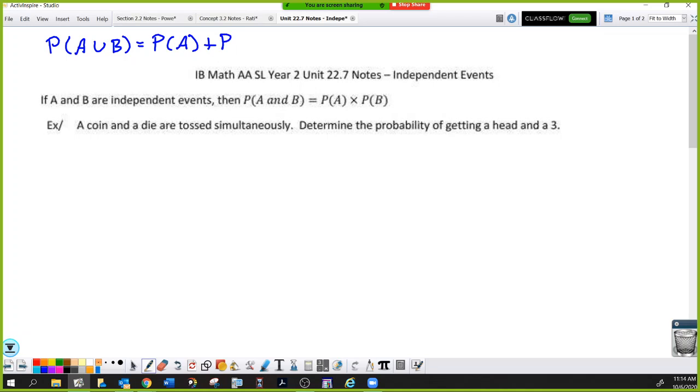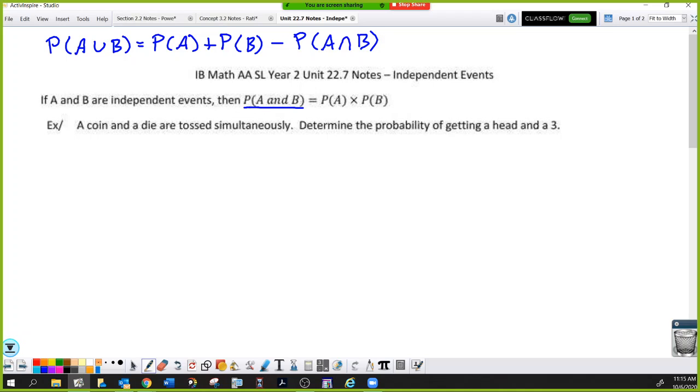So wait, what is the other meaning again? It's not and. I'm sorry, that means union. It's or. It's an or statement. The union symbol is or, and the and symbol is intersect. I'm writing this formula from yesterday's notes because, like Kennedy just asked me, the intersect symbol means and.